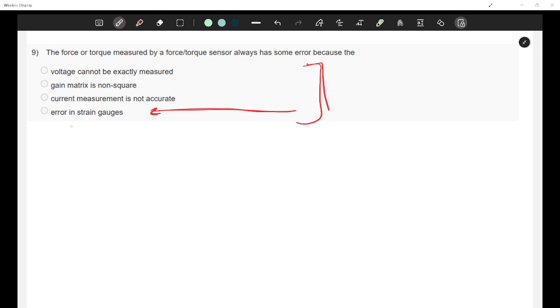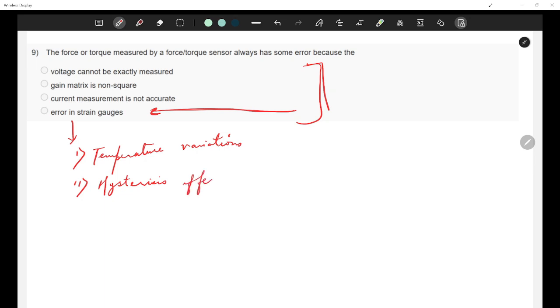So if I am voting for this option, it can happen due to temperature variations, hysteresis effects, calibration drift, and it can happen due to some noise, but this can happen with almost all the sensors.